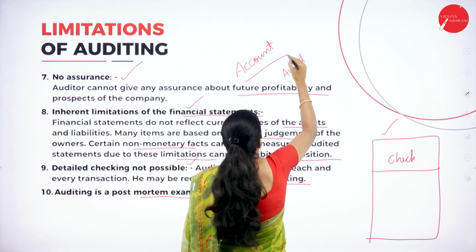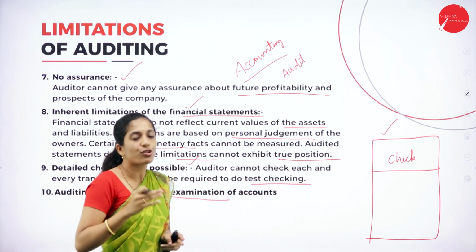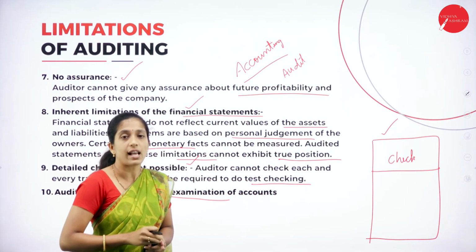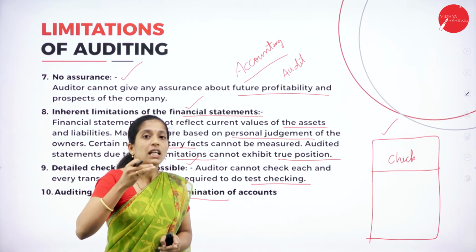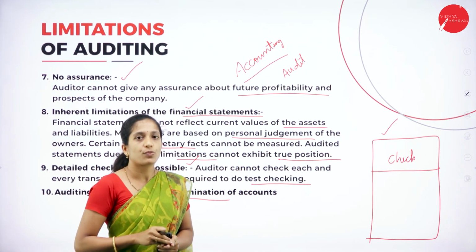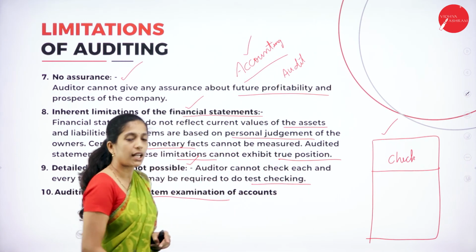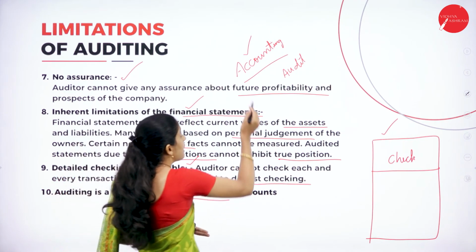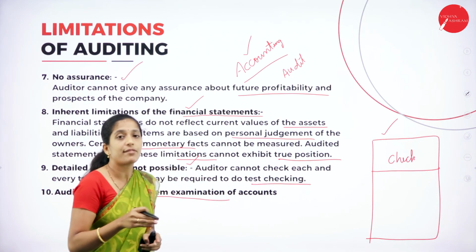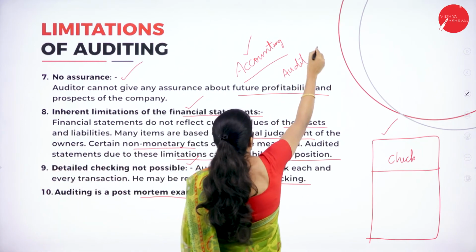Accounting means recording each and every transaction in the books of account, that is, current transactions. Whenever a transaction takes place in the business, it is immediately recorded in the books of account, which is known as accounting. Then what is auditing? It is a post-mortem. After recording each and every transaction in the books of account, the auditing process takes place.